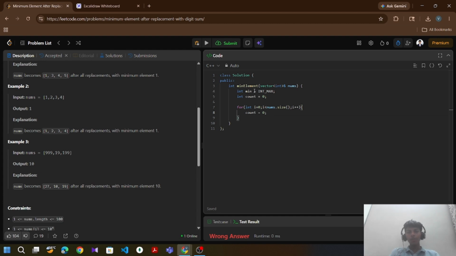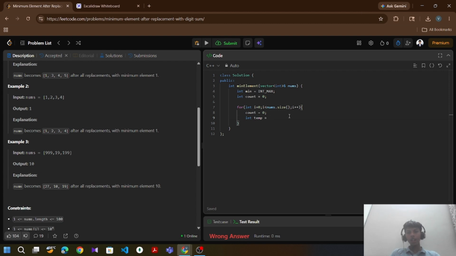After that we reset our count variable and also take a temp variable because we reduce all digits of our element.